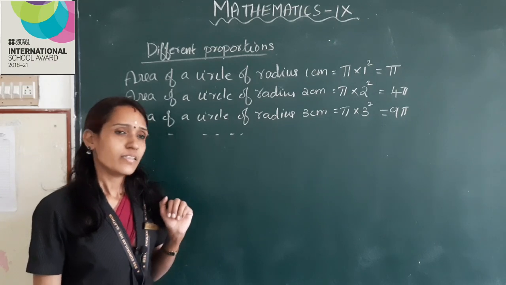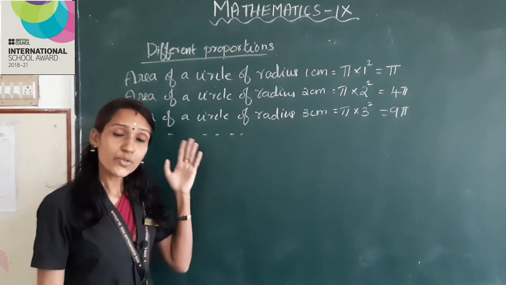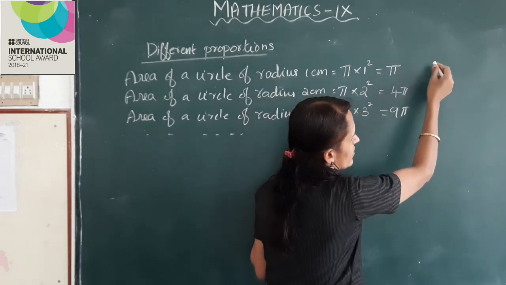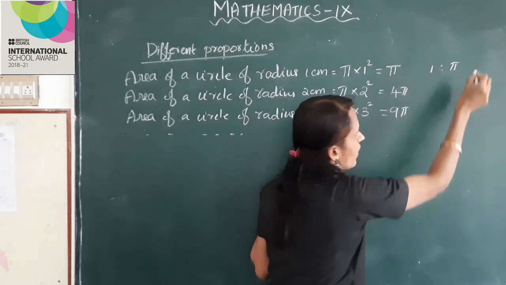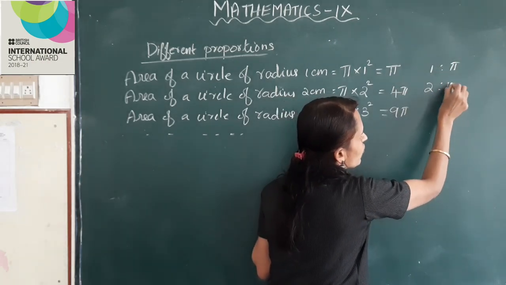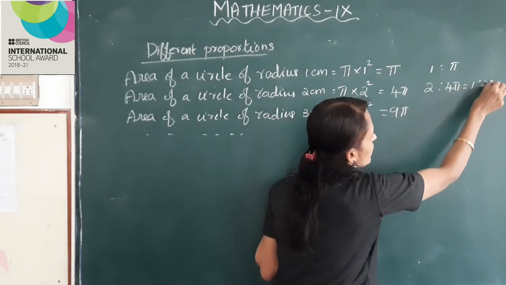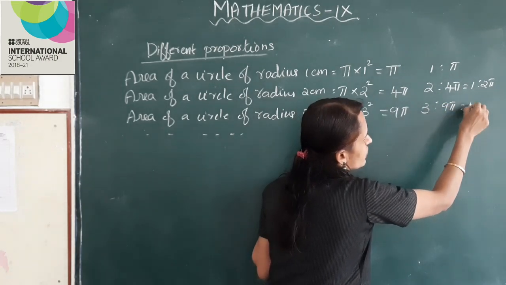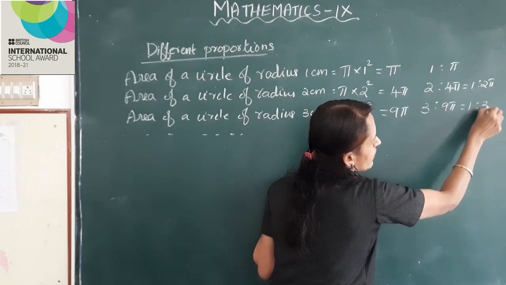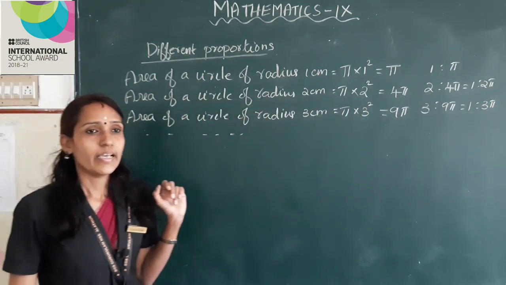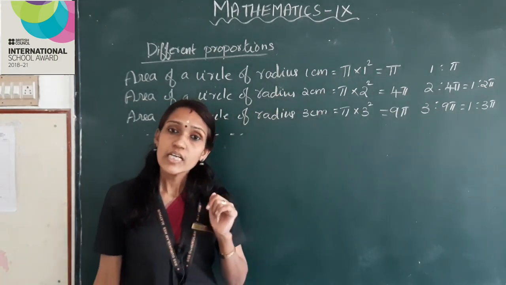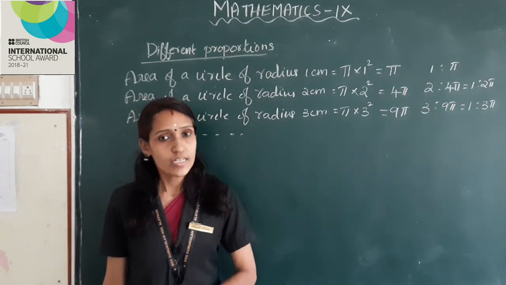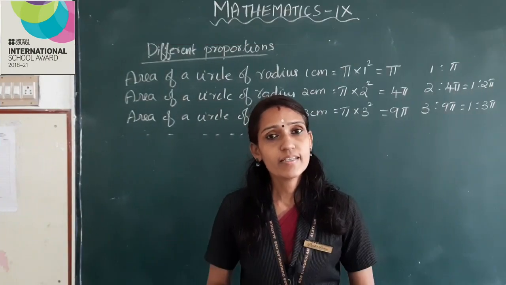Here the areas are not proportional to the radius. Here ratios of radius and areas is 1 is to pi. Here 2 is to 4 pi. This is equal to 1 is to 2 pi. Here 3 is to 9 pi. This is equal to 1 is to 3 pi. Okay. So here areas are not proportional to the radius, but the area is proportional to the square of the radius, right? See another example.